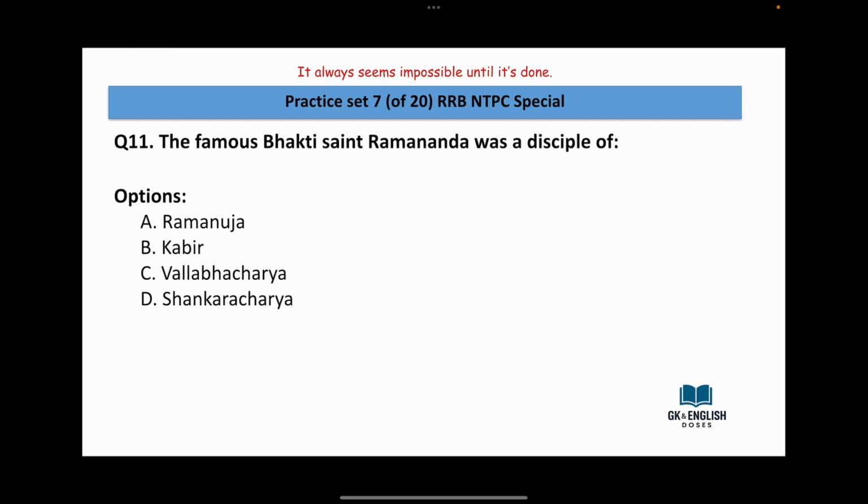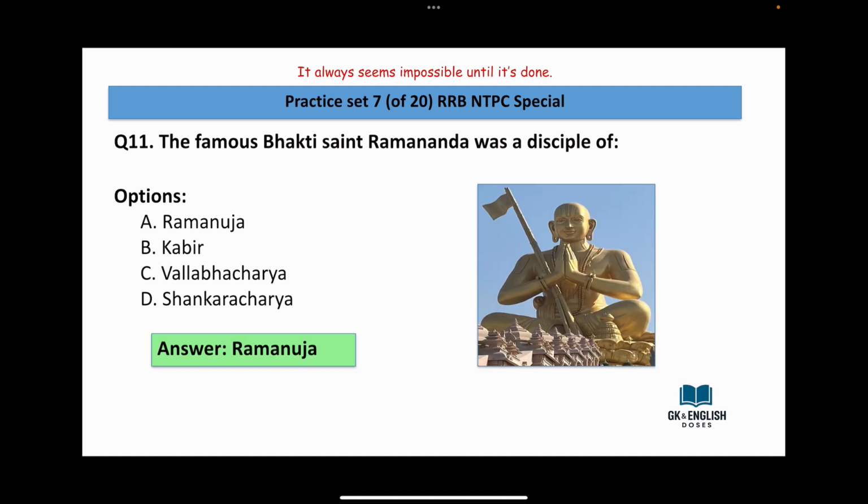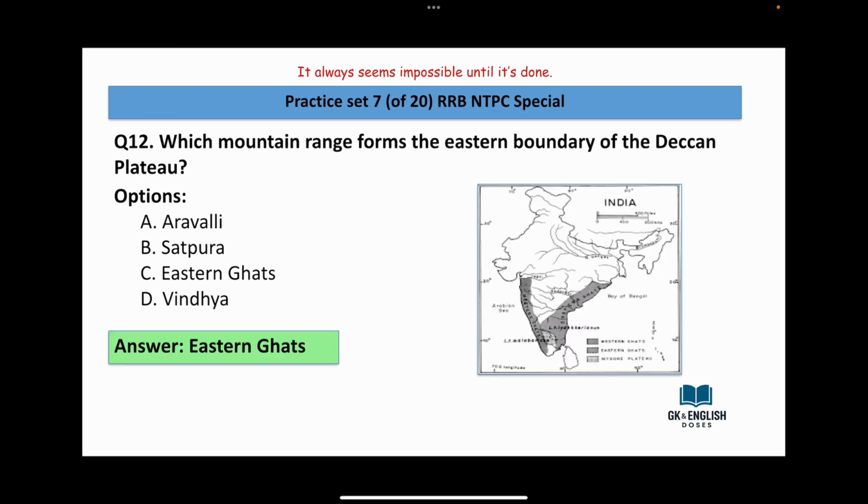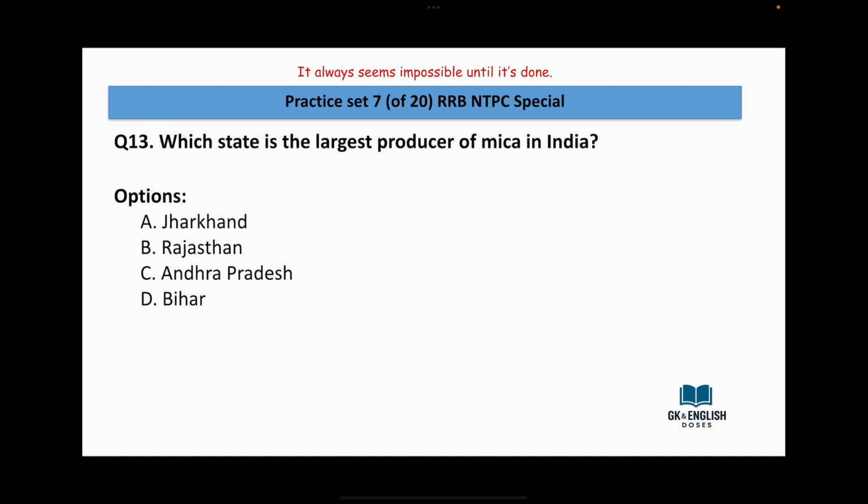The famous Bhakti saint Ramananda was a disciple of Ramanuja, Kabir, Vallabhacharya, Shankaracharya. Ramanuja is the answer. Which mountain range forms the eastern boundary of the Deccan Plateau? Aravalli, Satpura, Eastern Ghat, Vindhya. Answer is Eastern Ghat. Which state is the largest producer of mica in India? Jharkhand, Rajasthan, Andhra Pradesh, Bihar.